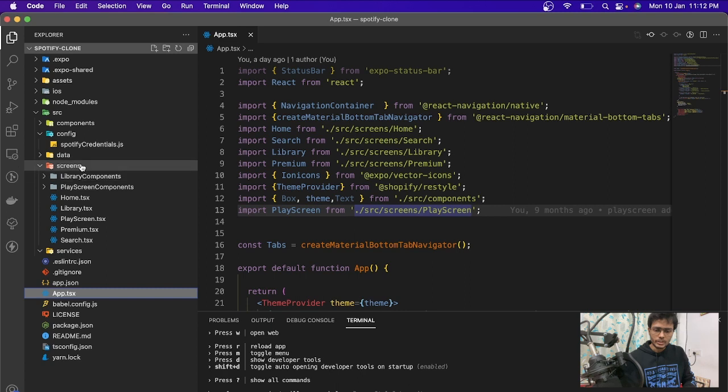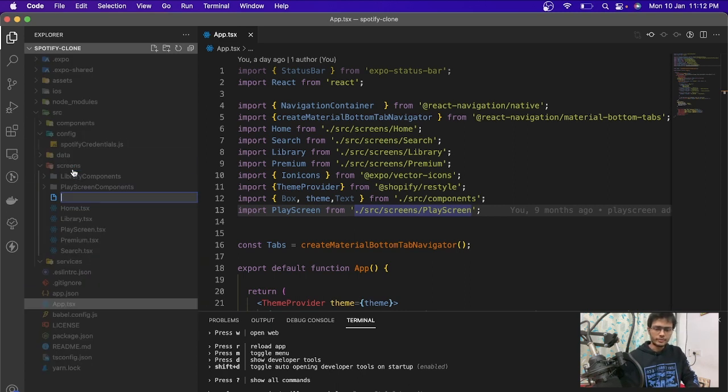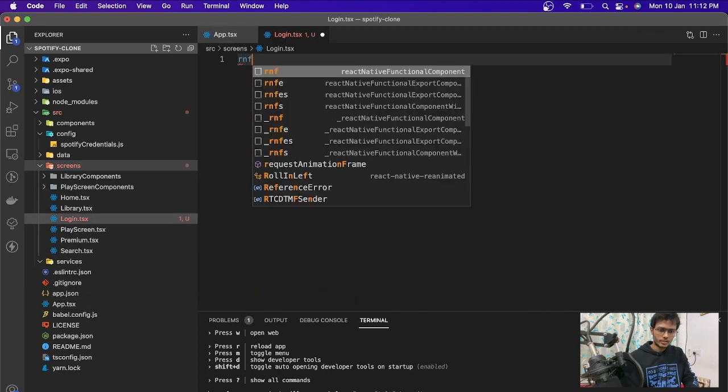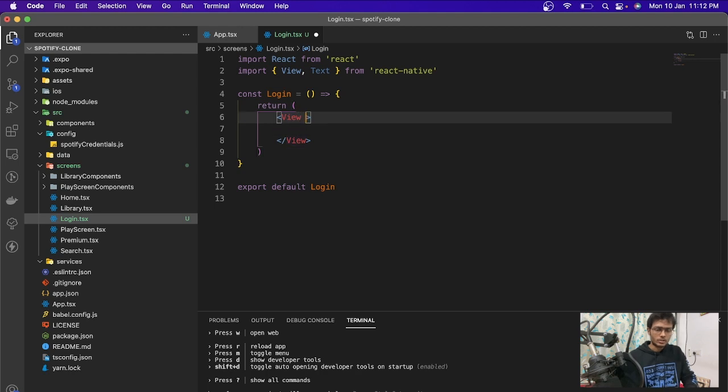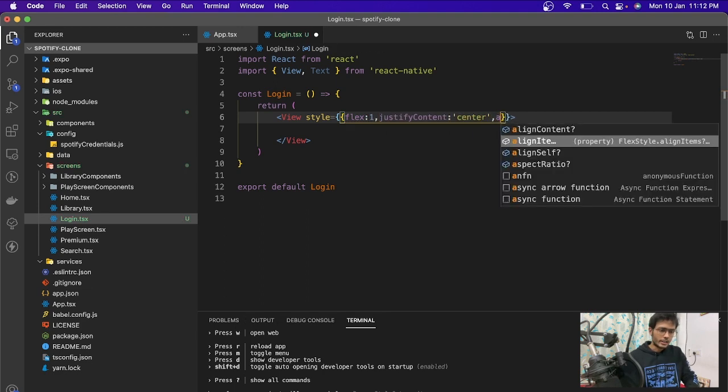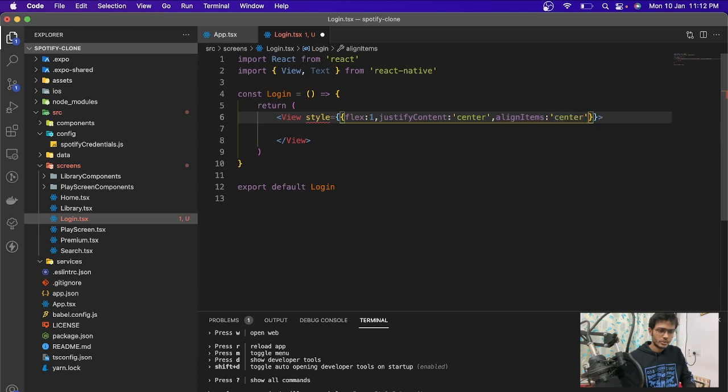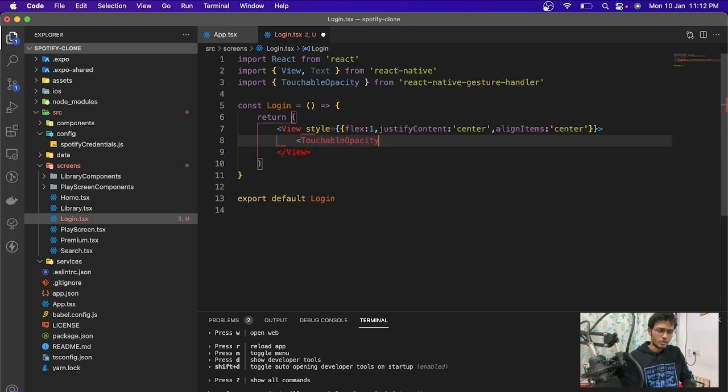First of all, let's create a screen called login, and inside that login, for now I'm just going to put a button over here. So let's have a style with flex one, justify content center, align items center as well, and we're just going to have a touchable opacity.